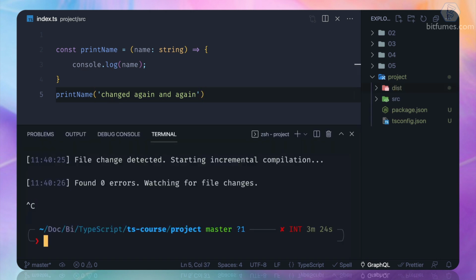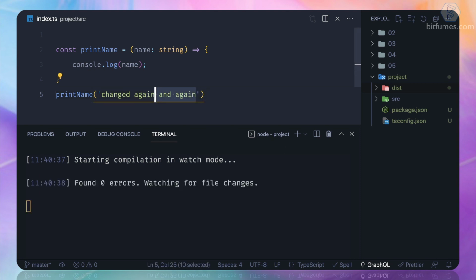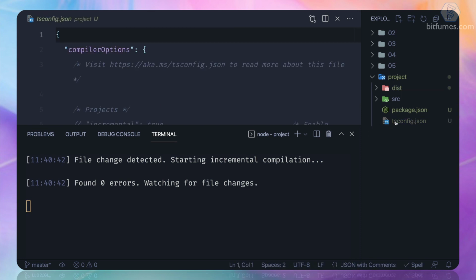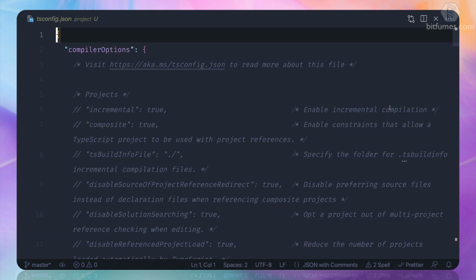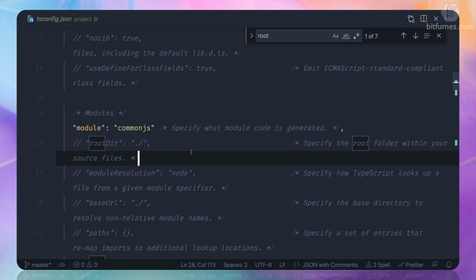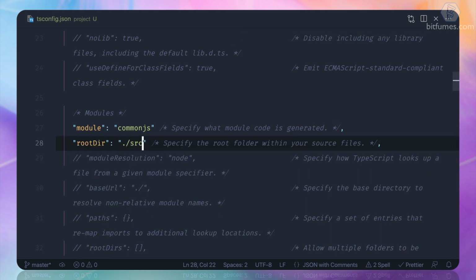So if we do this and run our compiler again and check whether it is working fine or not, and see, it's working. Although it is working, we can explicitly define in our tsconfig that, hey, my root directory is not this one, it is actually src.